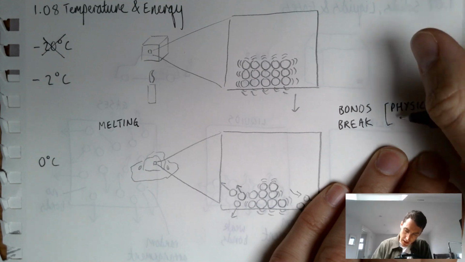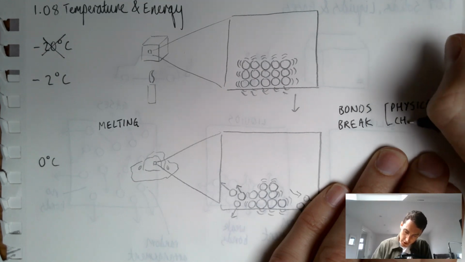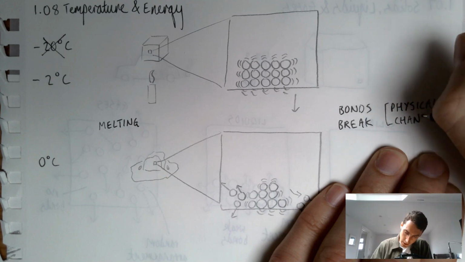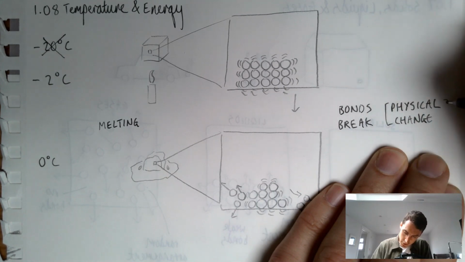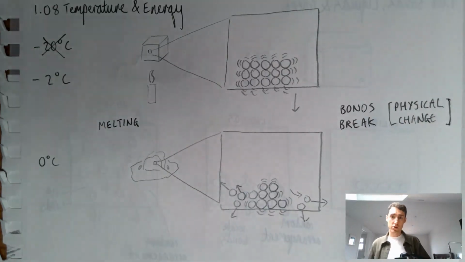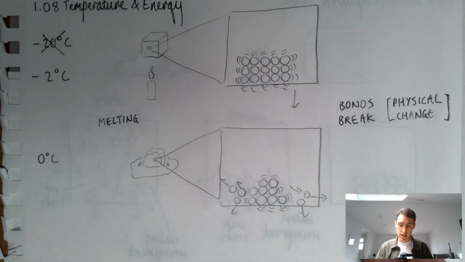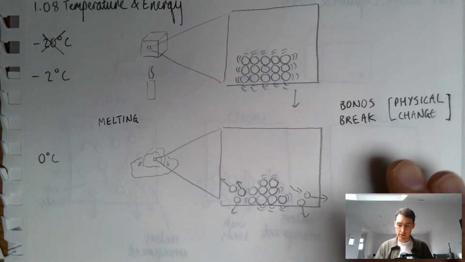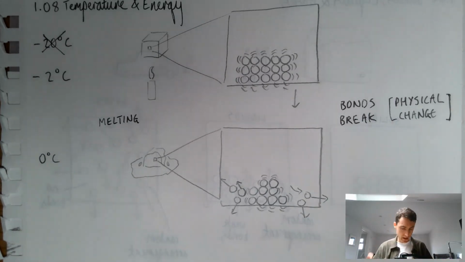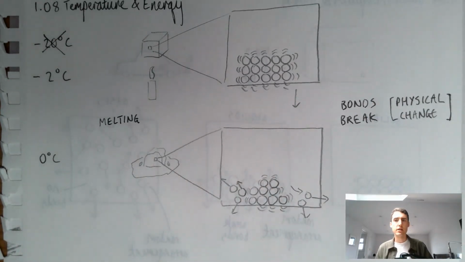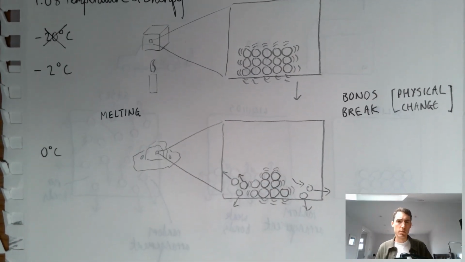Now that's something I'm not going to dwell on too much until I get to the second unit, which is on an introduction to chemistry, where they see that distinction. But I do want to tell them that this physical change, all that's happening is the arrangement of the particles and the bonds between the particles and their energy, in effect, is changing. And it's something that can be reversed. So it's something that I might introduce while I'm talking about this. But it's not the most important part of this lesson.